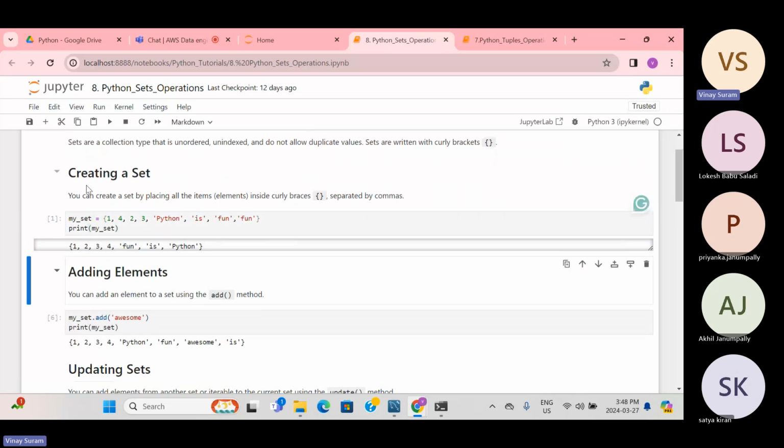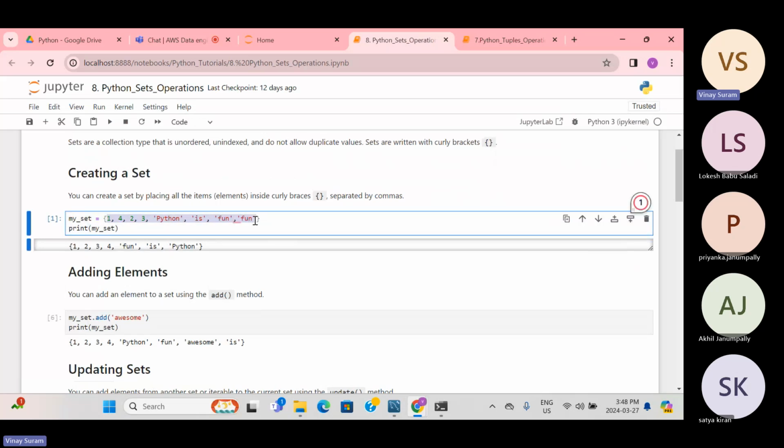And you can see why it is unordered. I'm entering this way: 1, 4, 3, 1, 4, 2, 3, Python is fun. But if you look, 1 2 3 4 is jumbled, right? It is shuffled. The data how you gave it, it is shuffled. So that is what unordered means. When coming to list and tuple, it's not like that. However you give the data, it is not shuffled. So that is why lists are ordered.